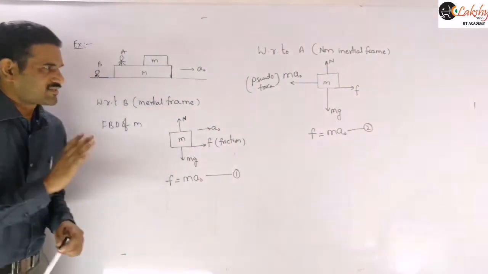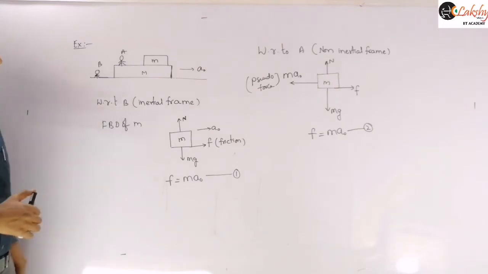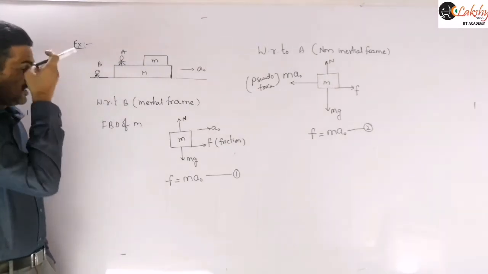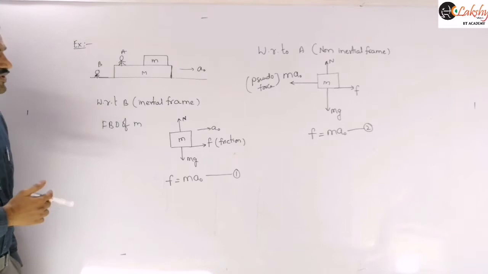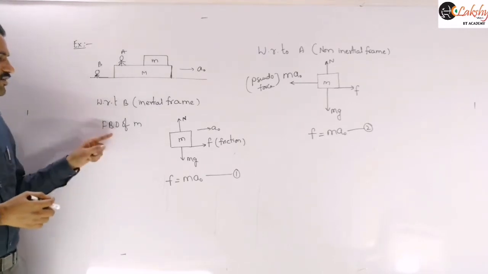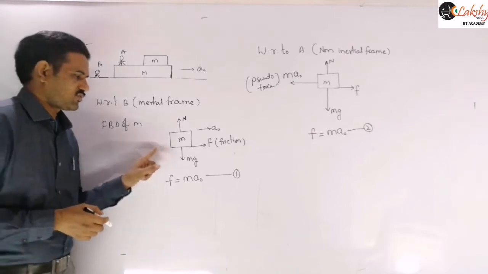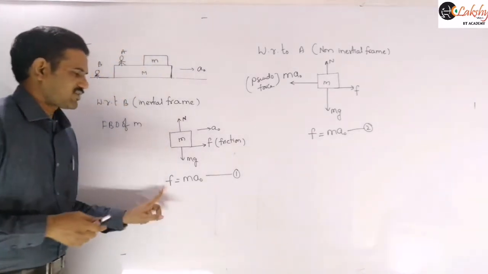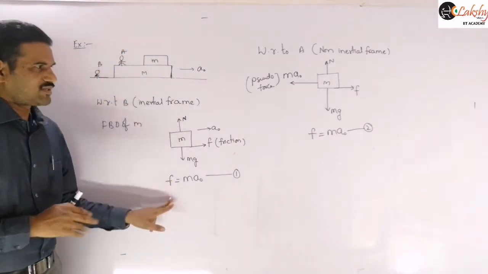So first write this situation here and then mention this. Just here write this with respect to the inertial frame. With respect to the inertial frame, the FBD of the block M is given as shown, and therefore the force equation is given like this. You can copy this one as it is.